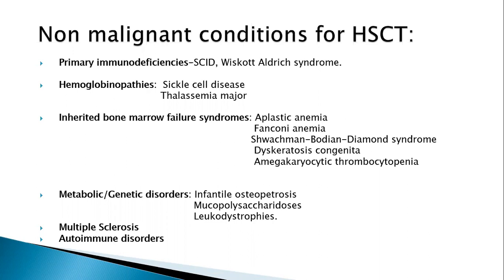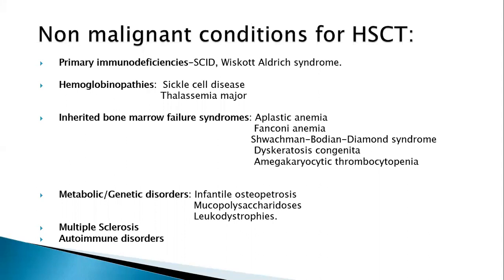And the other syndromes which present from early age to early adulthood: Fanconi's anemia, Shwachman-Diamond syndrome, dyskeratosis congenita, amegakaryocytic thrombocytopenia. All of them cause progressive cytopenias after birth at different age points. Even in these conditions, when there is profound cytopenia, not recovering, or when patients have become transfusion dependent, allogenic stem cell transplant is the cure.